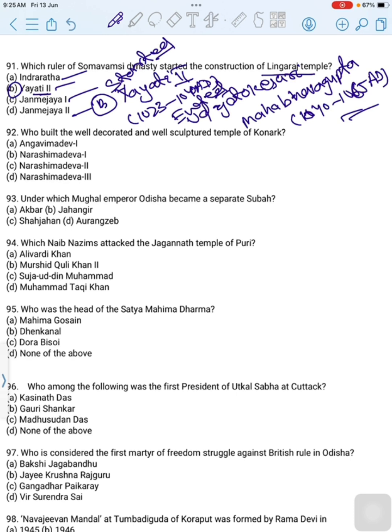Who built the well decorated and well sculptured temple of Konark? First option is Ananga Bhimadeva 1, second option is Narasimhadeva 1, third option is Narasimhadeva 2, last option is Narasimhadeva 3. Then correct option is option B, Narasimhadeva 1. During Ganga rule, Odisha temple architecture reached its zenith with the construction of famous Sun temple at Konark by Narasimhadeva 1. World famous Sun temple at Konark was built by Narasimhadeva 1. Then correct option is option B, Narasimhadeva 1. Then move to next question.